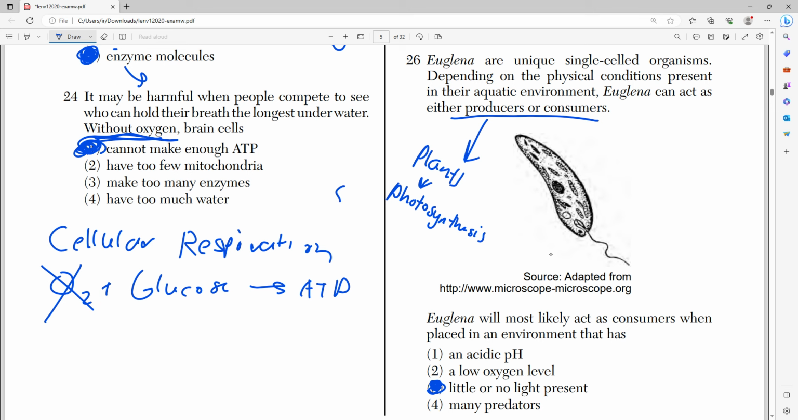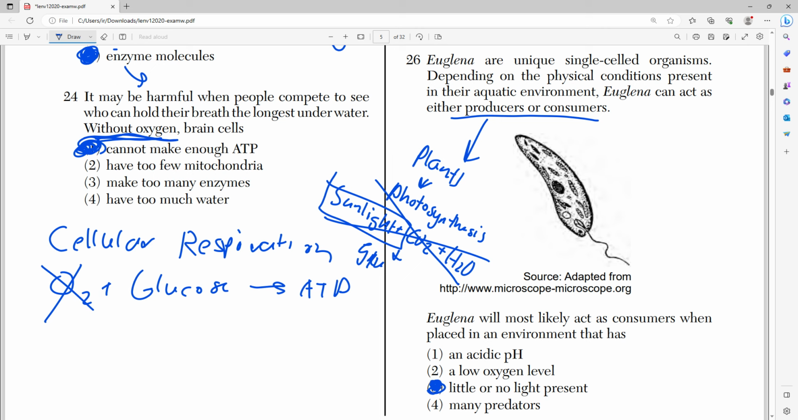Which is sunlight plus CO2 plus H2O, right, into glucose, which they use as their food. So the main thing that limits the rate of photosynthesis, of course, is sunlight. And if there's little to no light present, they cannot undergo photosynthesis. But the cell still needs to eat. It still needs energy. It still needs food, right?